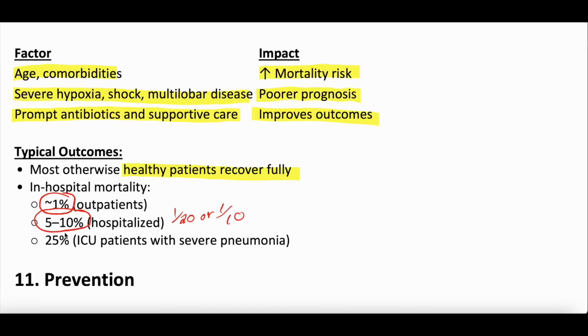And then if you're admitted to the ICU with severe pneumonia, the mortality can be really high, 15, 20, 25%. So pneumonia can be really serious, especially in those who are really sick from it. Or those who are older with comorbidities, or those who are immunocompromised. All those patients are at higher risk to have a tough outcome.